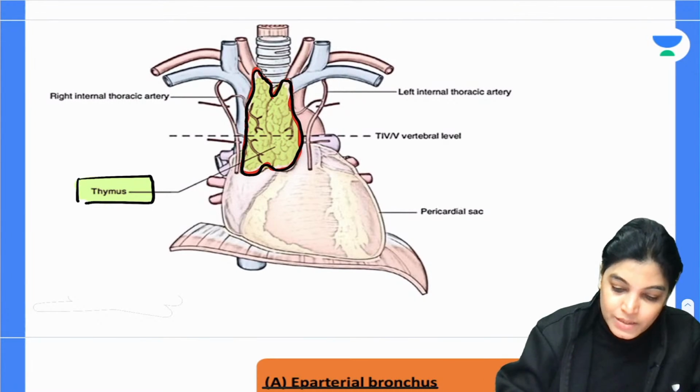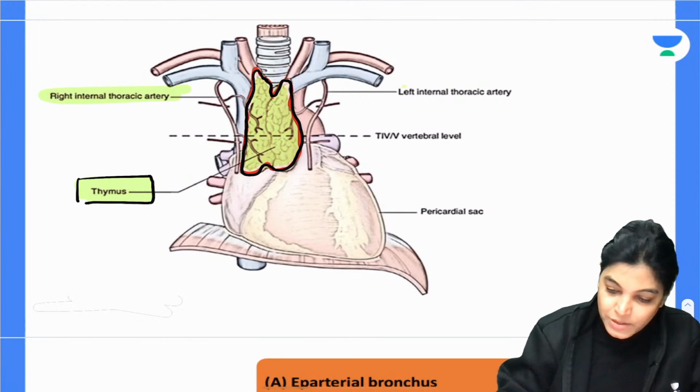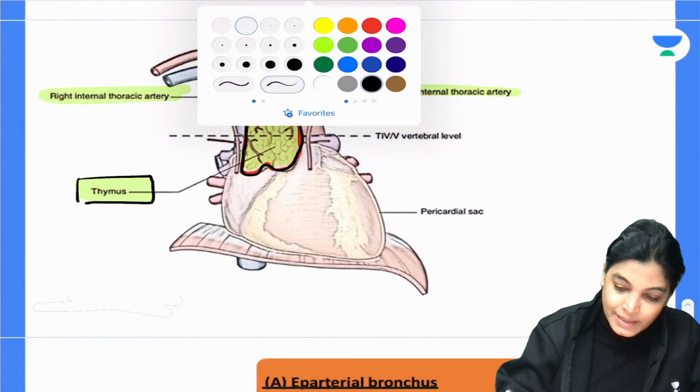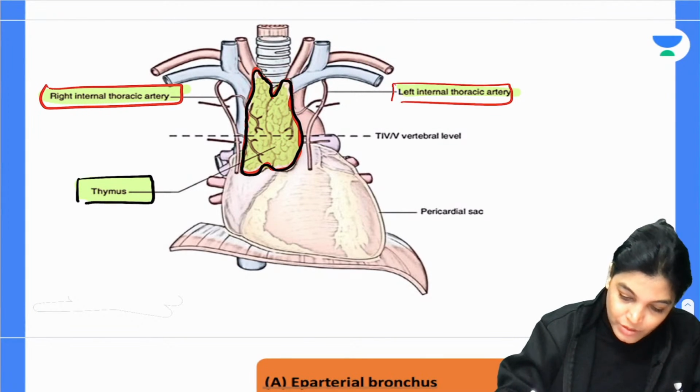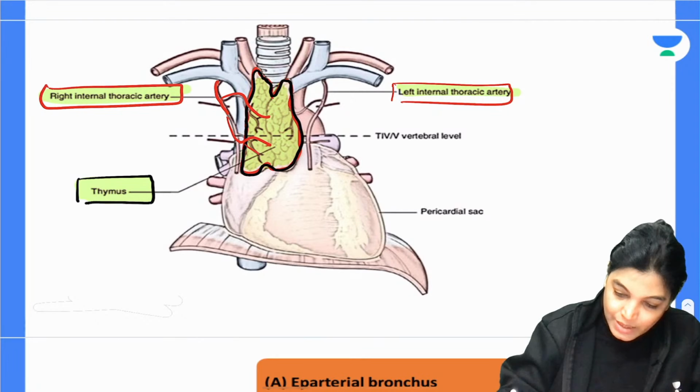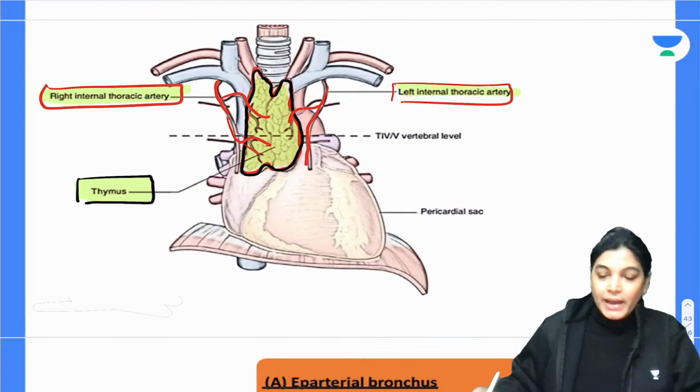Now its major blood supply is by the right and the left internal thoracic artery, by the branches of internal thoracic artery. So internal thoracic artery branches give blood supply to thymus gland.